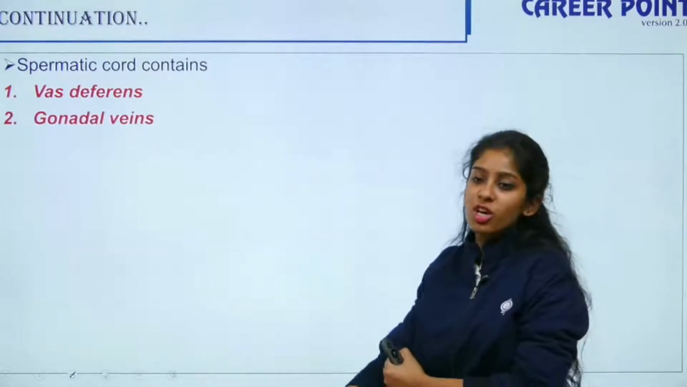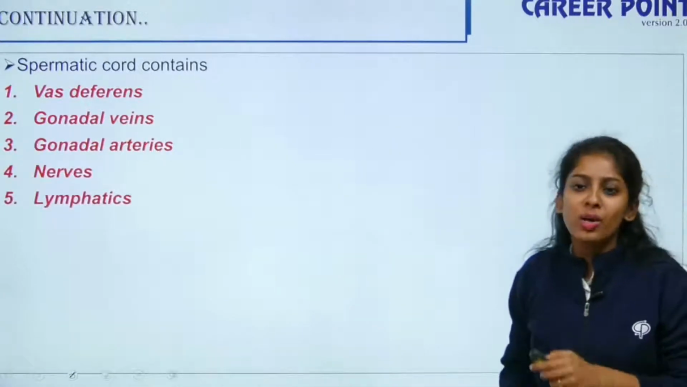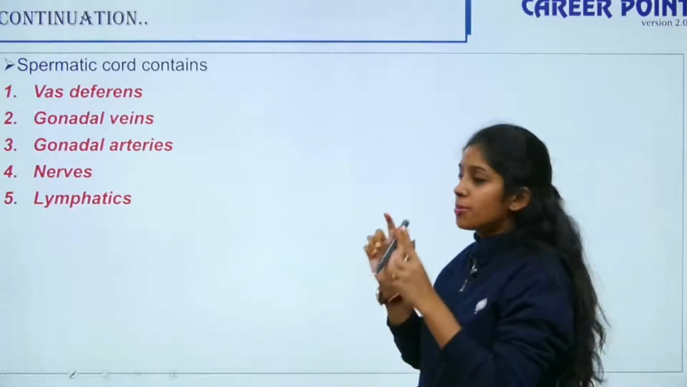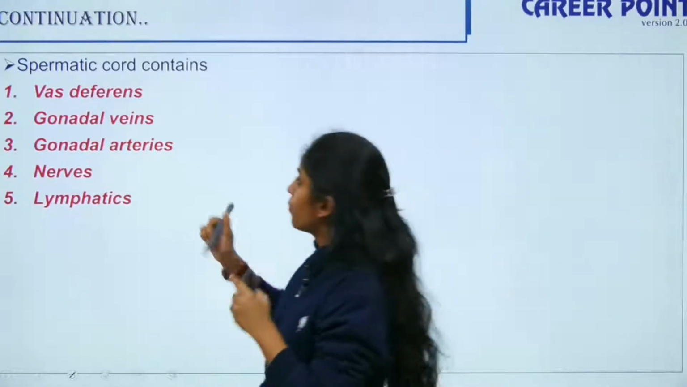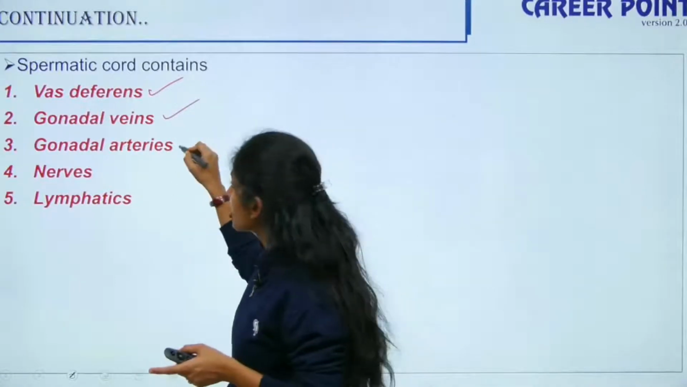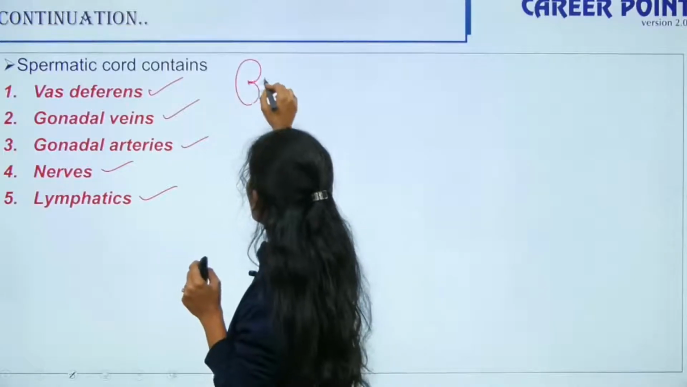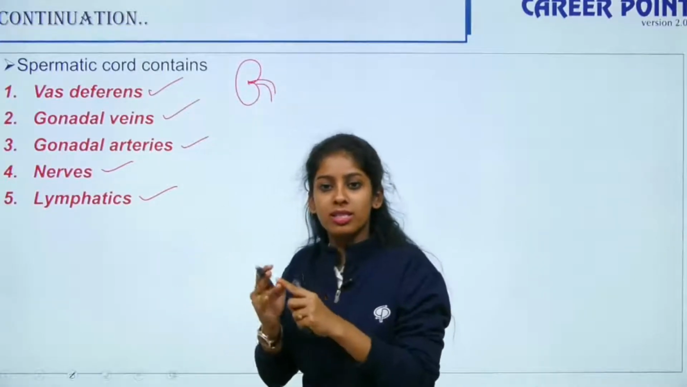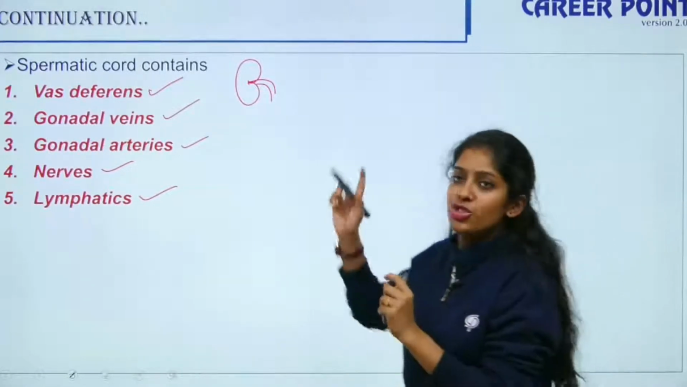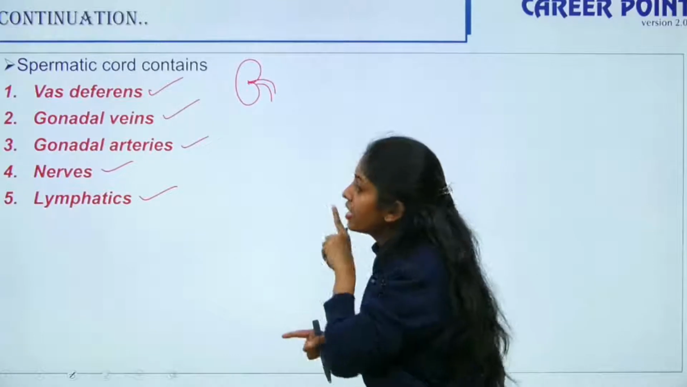Next is your gonadal veins, then your gonadal arteries, then your nerves and your lymphatics. All of these are present in your spermatic cords. Just like in your kidney, where we spoke about the hilum being an opening through which blood vessels and nerves enter, the same is the case here. Through your spermatic cords, the vas deferens, gonadal veins, gonadal arteries, nerves and lymphatics enter the testis.